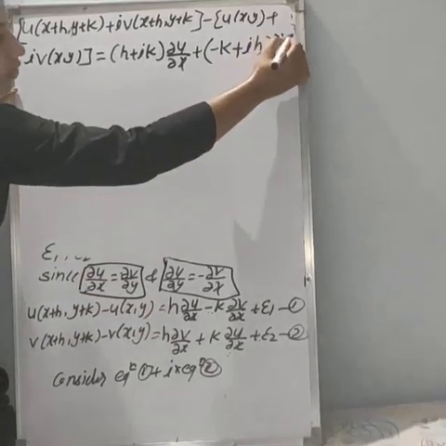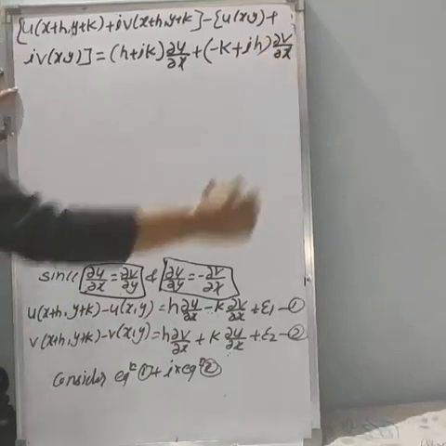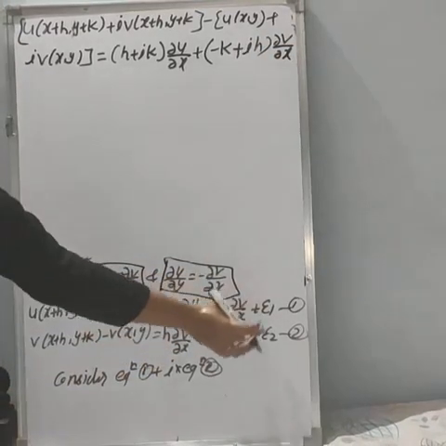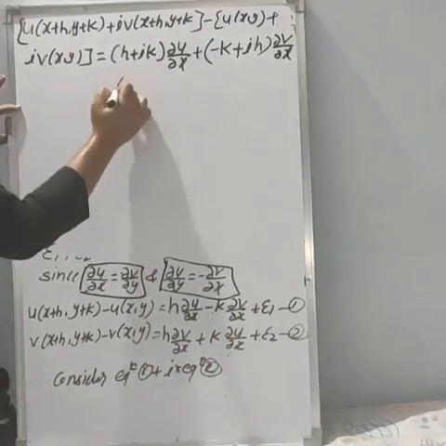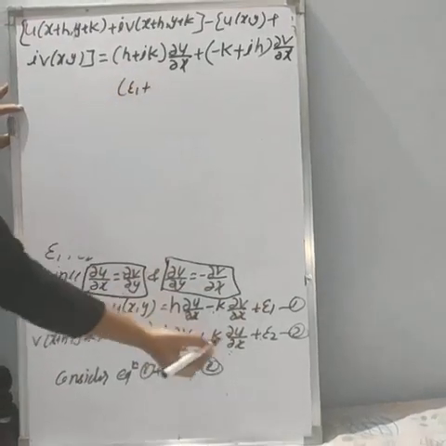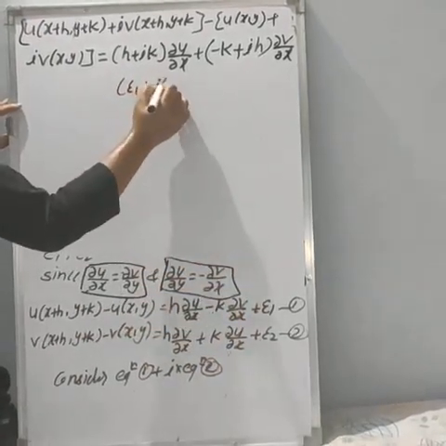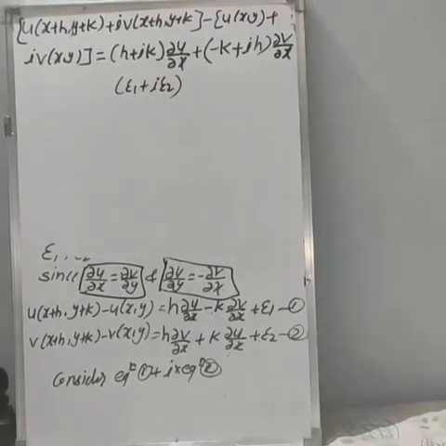And the common term is what? ∂v/∂x. And what are the remaining terms? Take that in one bracket. Here we are having epsilon 1 plus, multiplied by i, means you will get i into epsilon 2. So epsilon 1 plus i into epsilon 2.